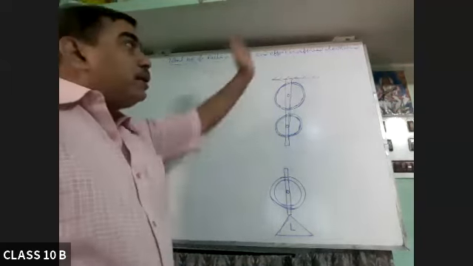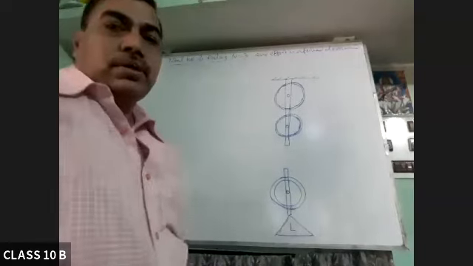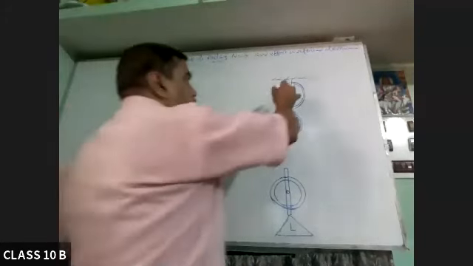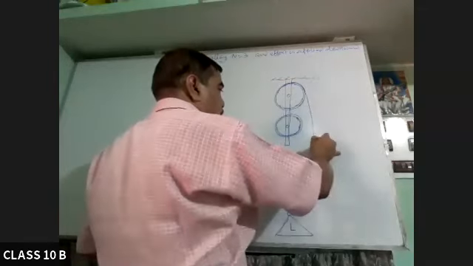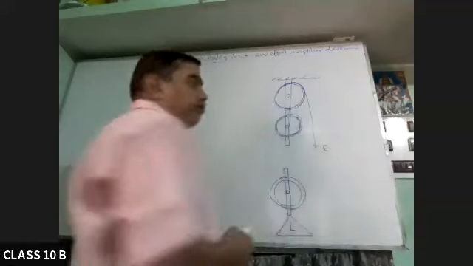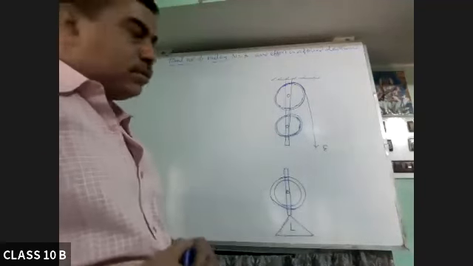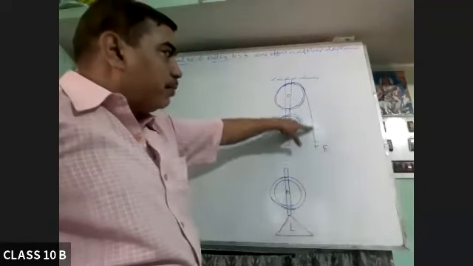Now, if the effort is applied downward, we will start the string from this uppermost pulley. Suppose here is the effort applied, so the string starts from here.